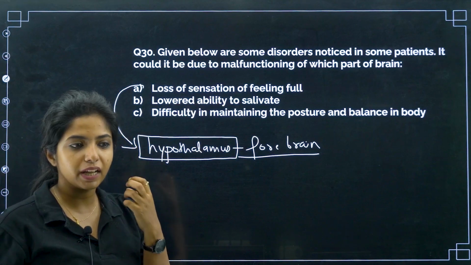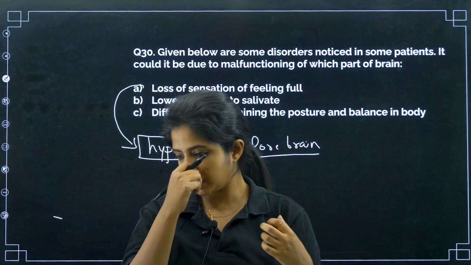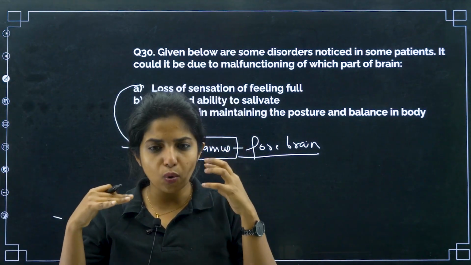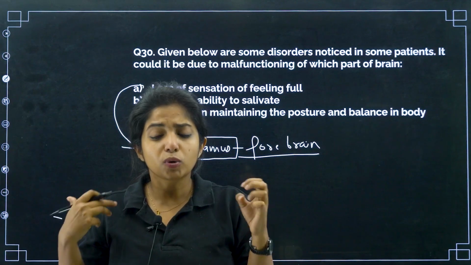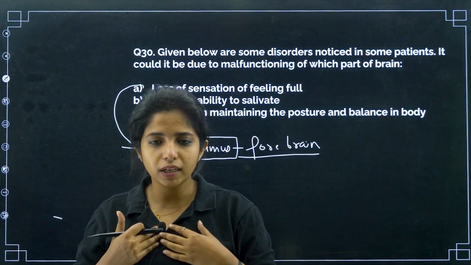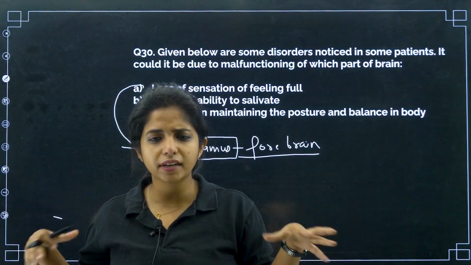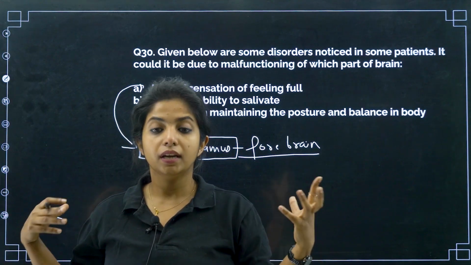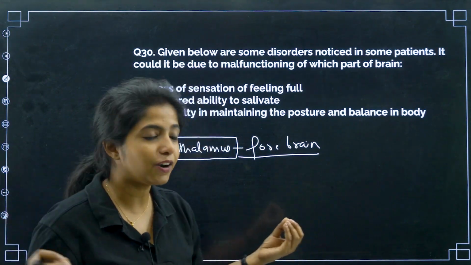Now lowered ability to salivate. Now salivation as in the formation of saliva. Okay, the ability of salivation is lowered. Who controls it? Who controls all the involuntary action of our body? The beating of the heart, the pumping in heart rate, this, that, everything, salivation, vomiting. Everything which is not under control is being controlled by